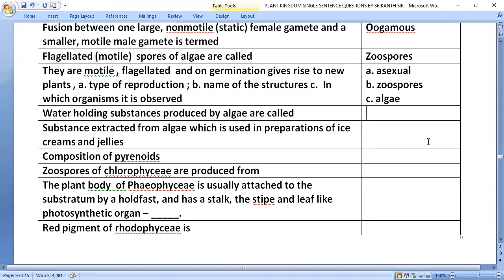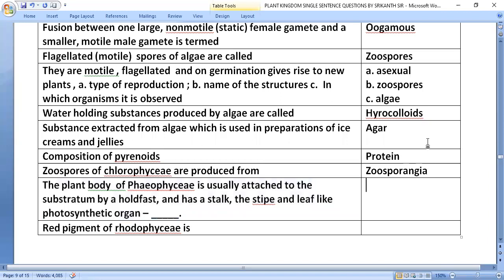Water holding substances produced by algae are called hydrocolloids. Substance extracted from algae which is used in preparation of ice creams and jellies, that is agar. Composition of pyrenoids, that is protein. Zoospores of Chlorophyceae are produced from zoosporangia.